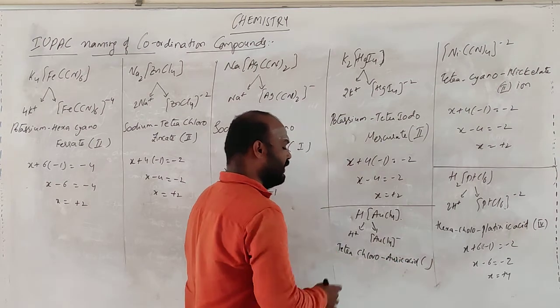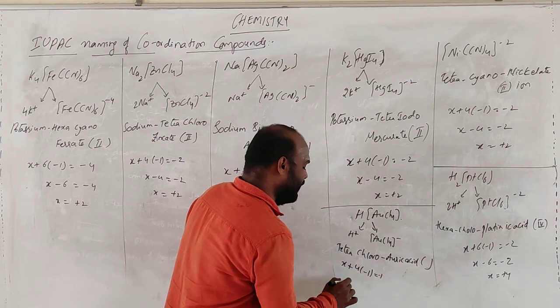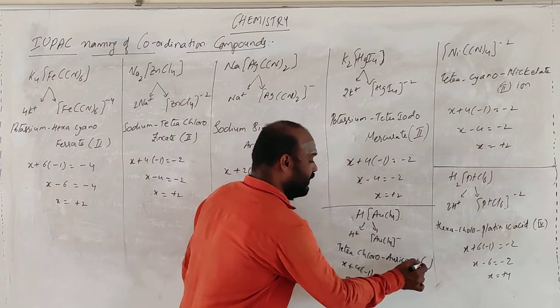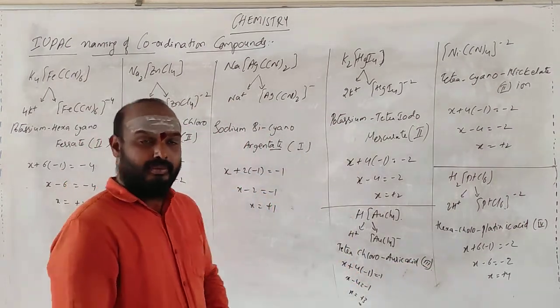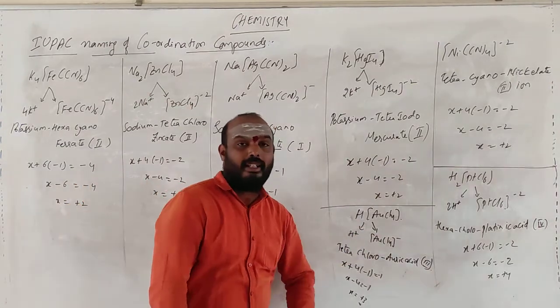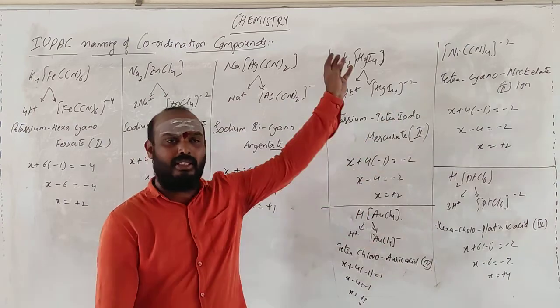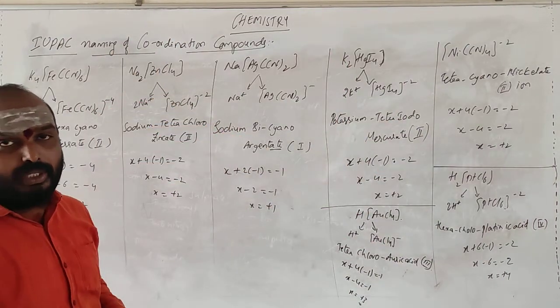Go for the oxidation state. X plus 4 times of minus 1 is equal to minus 1. X minus 4 is equal to minus 1. X is equal to plus 3. Getting me? So whenever you are having cation as H plus, then it becomes the metallic acid. Apart from that, everything will be same. This is the way of writing the names. Okay?